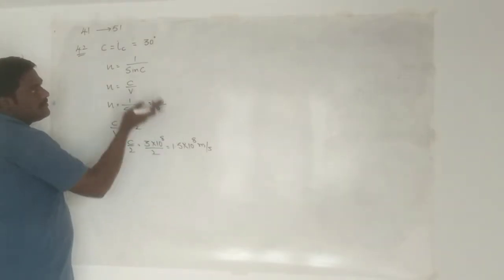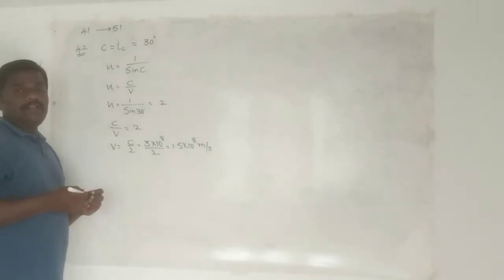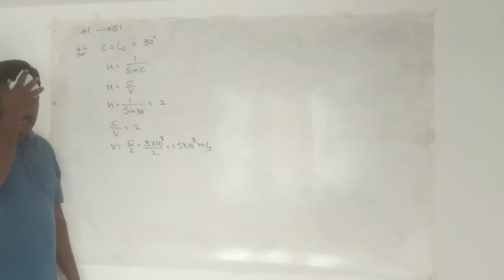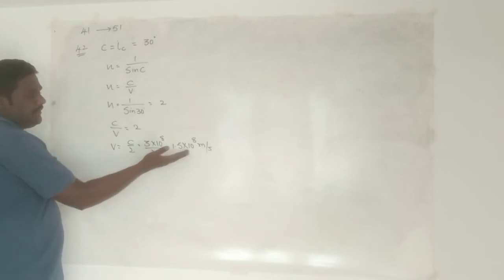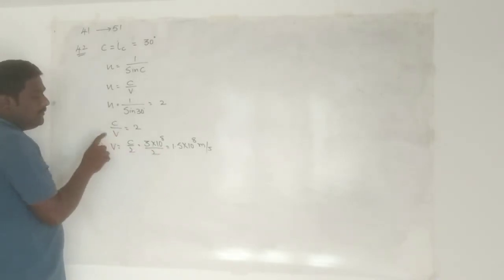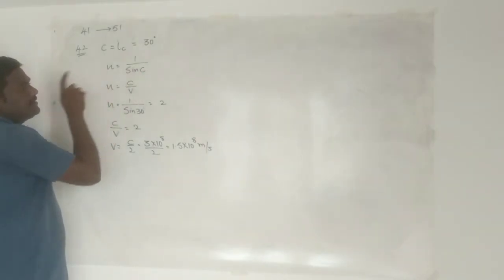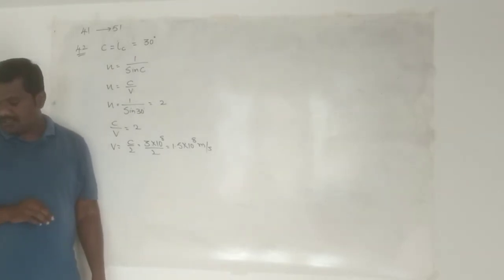So if you go with the reverse trend, think the problem is given in such a way: the velocity of light in a given medium is, let's say, about 2.5 into 10 to the power of 8 meter per second, and what is the critical angle for that medium with respect to vacuum? If the question is asking this, please go in the reverse trend. Substitute the velocity of light in the particular medium in this formula, you will get the refractive index. And substituting the refractive index in this formula, you will get the critical angle. So this is about question number 42.